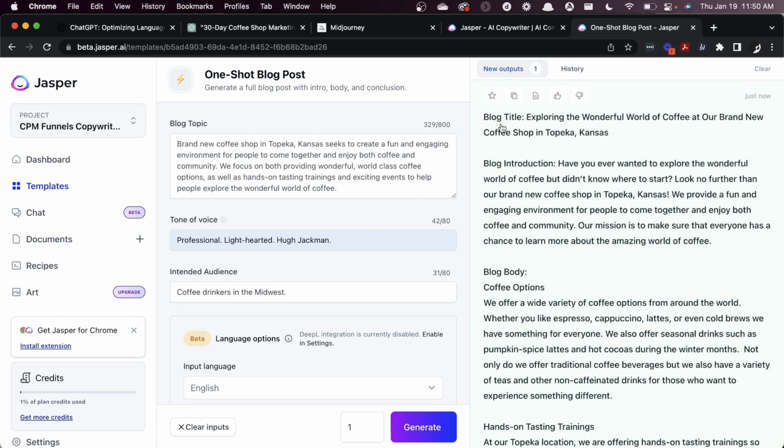So we'll see here that it's combining a lot of the different tools that we saw previously, the blog title, the blog body, different sections, etc. And there are even some really cool things that are happening in the background that we may not be thinking about, such as search engine optimization. If we're wanting for our things to be found by the local market, sometimes the titles that we use or the words that we inject into the blog can affect how many people will see it. Jasper is already keeping this in mind and solving those problems before we even know that they're an issue in the first place.